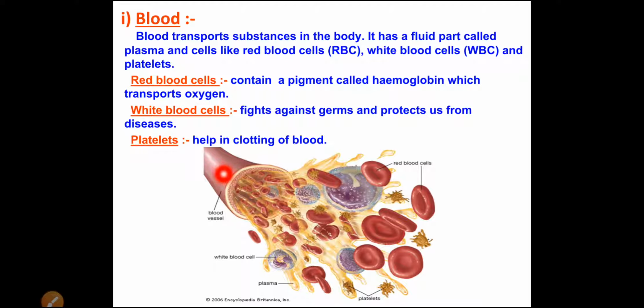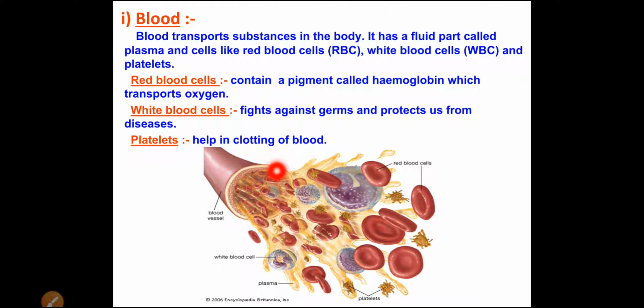So when your skin gets scratched or when you are injured, and blood starts flowing, there where you have the injury, the blood starts clotting, because there are the platelets, and the platelets help clotting of the blood.